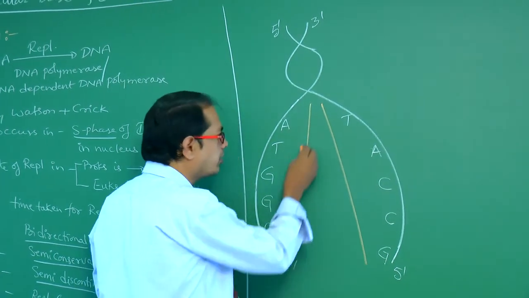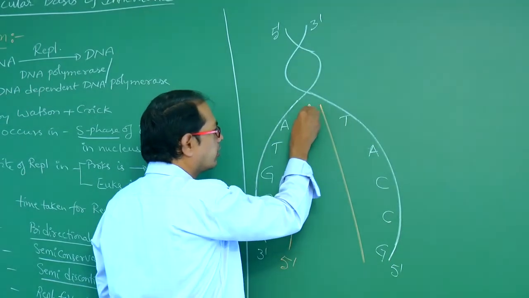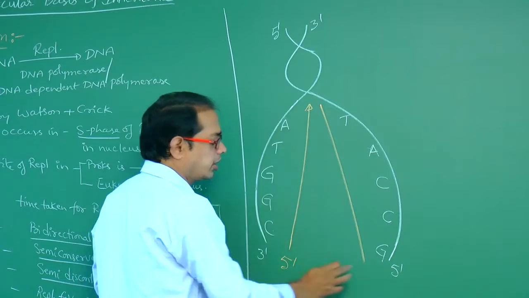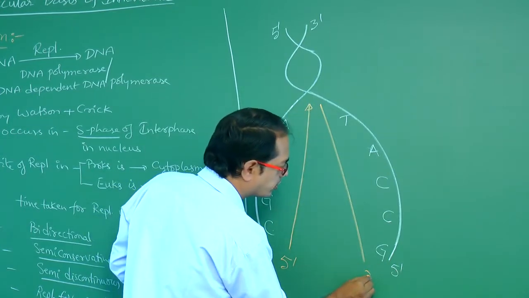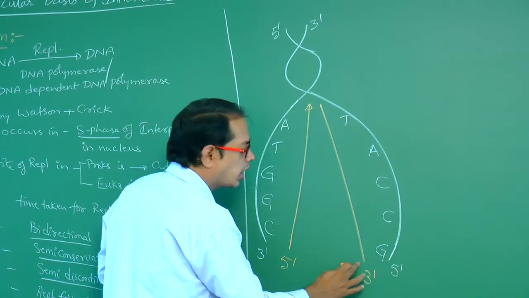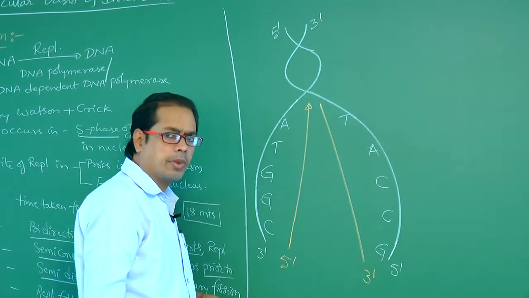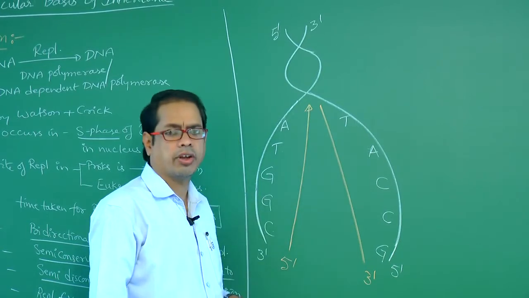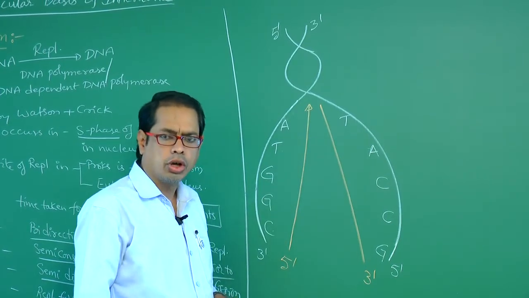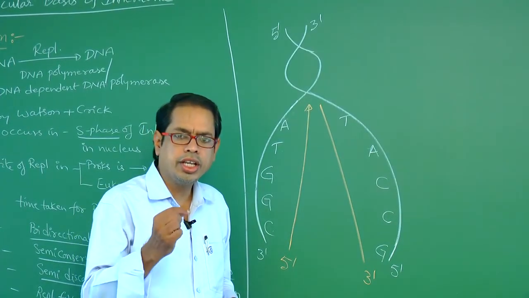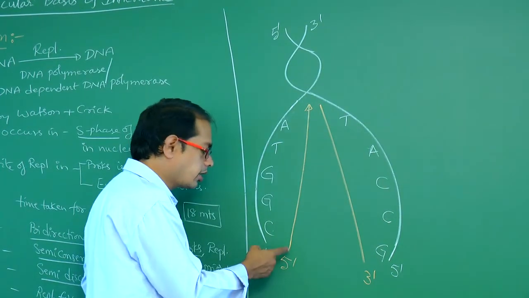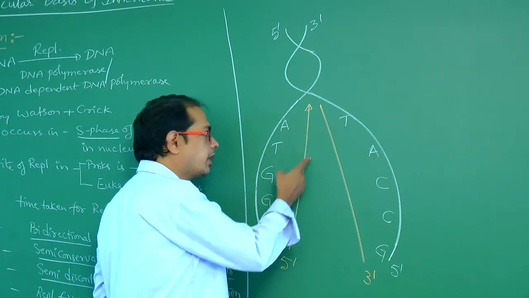If this is 5 prime, this would be 3 prime. Anti-parallel means one strand will be 5 to 3 and the other strand will be 3 to 5. So what I told, the new DNA strand is always synthesized from 5 to 3, that means from here to here, like this.